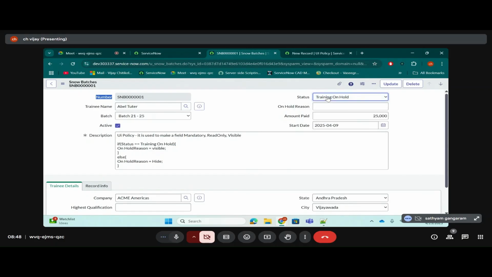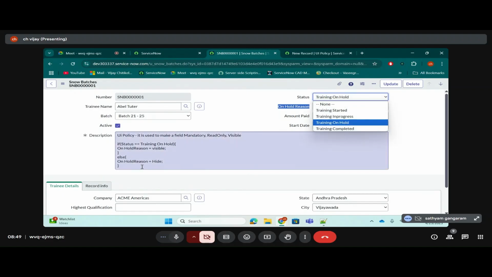Okay, remember, everyone, please write. It's very basic, guys. I know a few people are confused between condition and action. So please understand what is the condition here, what is the action here. The condition is when the status is selected as training on hold. If this condition is satisfied, the on hold region should be visible. If it doesn't satisfy, it should be hidden. That is what we wrote here.